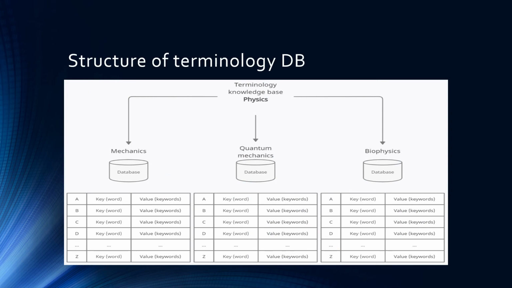The structure, as I said, is presented by 3 topics. For example, it is related to physics. We don't use it, but the structure is the same for all subject areas that you want.